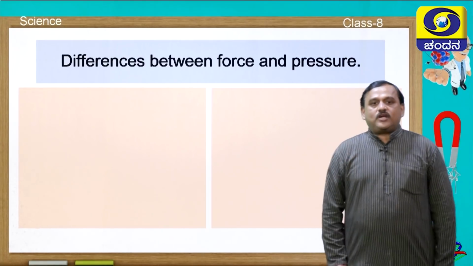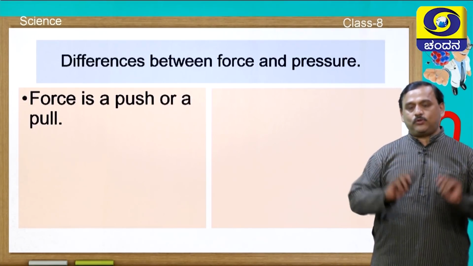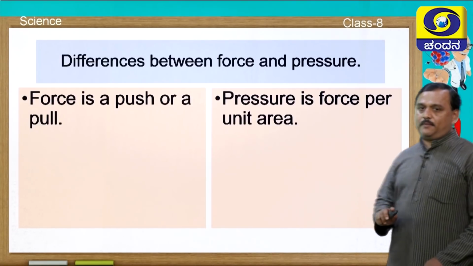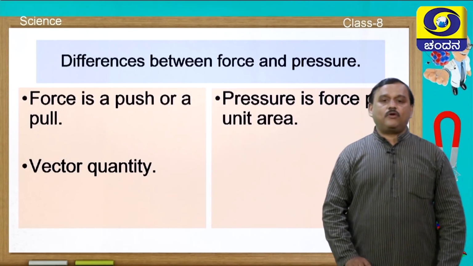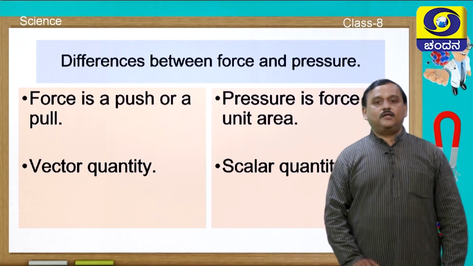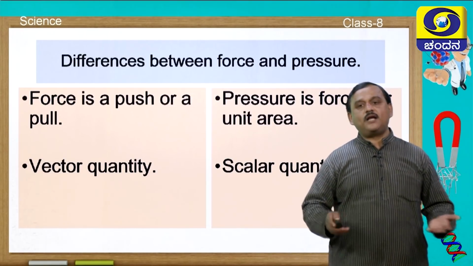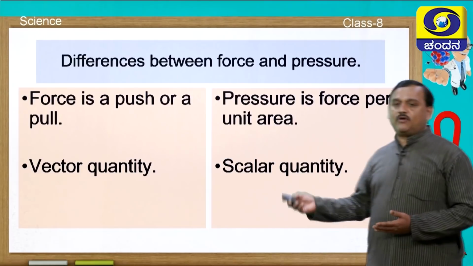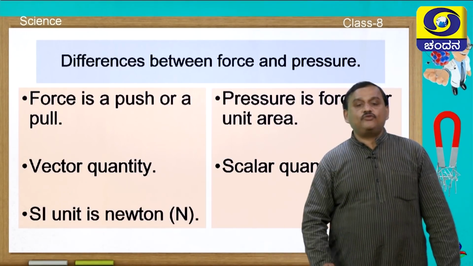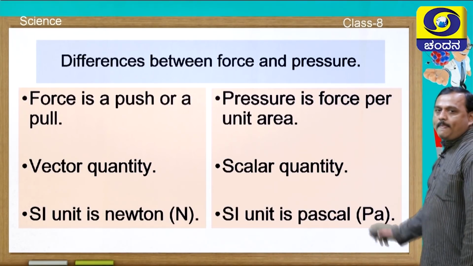Now let us understand the differences between force and pressure. Force is a push or pull, whereas pressure is force per unit area. Force is a vector quantity and pressure is a scalar quantity. You learned this in the previous class. Vector quantity means it has both magnitude and direction, whereas scalar quantity has only magnitude, no direction. And the SI unit of force is Newton, and pressure is measured in pascals.